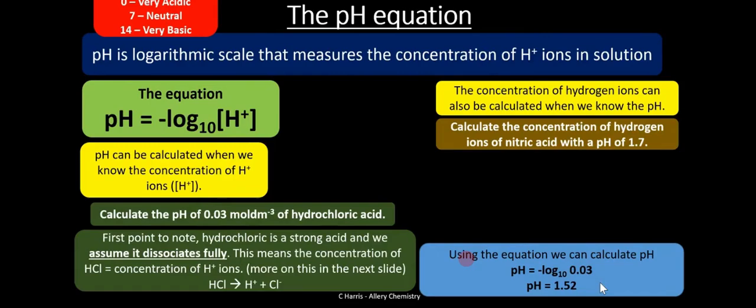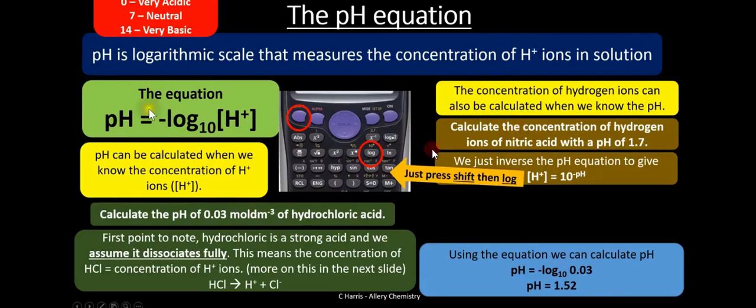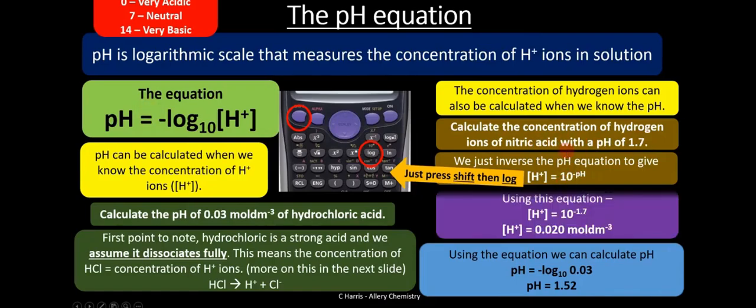The concentration of hydrogen ions can also be calculated when we know the pH, so you can do the reverse. If you know the pH, you can know the concentration of H plus ions. So for example, here calculate the concentration of hydrogen ions of nitric acid with a pH of 1.7. So what you have to do is you have to go to this function on your calculator, and you can calculate the concentration of H plus here as equal to 10 raised to the power of negative pH, so negative 1.7 for our pH there, and we can calculate this using our calculators as 0.020 moles per cubic decimeter. So you should be able to play around with this pH equation.